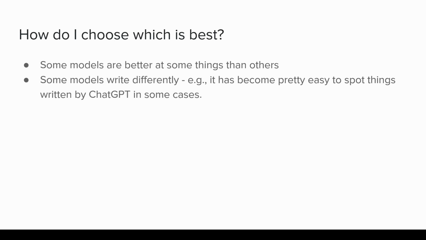Some models write differently. So as an example, it has become pretty easy in some cases to identify things written by ChatGPT because it tends to use a similar format. And so many people use ChatGPT, it becomes relatively easy to spot if you have read a number of it before.